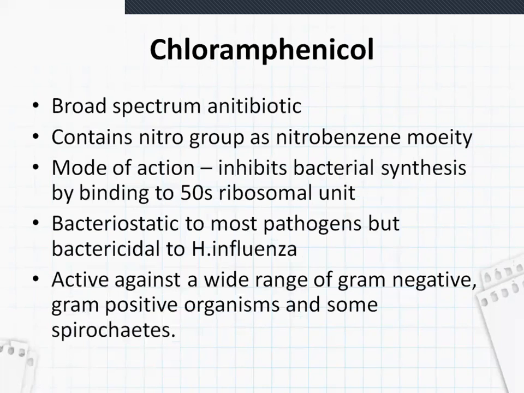Next, chloramphenicol. Chloramphenicol contains a nitro group as a nitrobenzene moiety. This is the characteristic of chloramphenicol. The mode of action: it inhibits bacterial protein synthesis by binding to the 50S ribosomal unit. In tetracycline, it binds to the 30S ribosomal unit. Here, chloramphenicol binds to the 50S ribosomal unit.